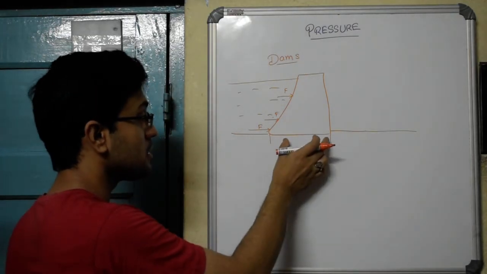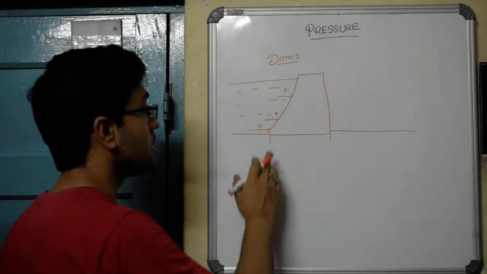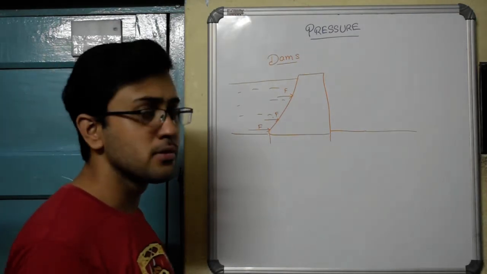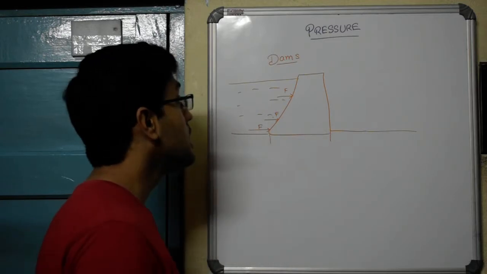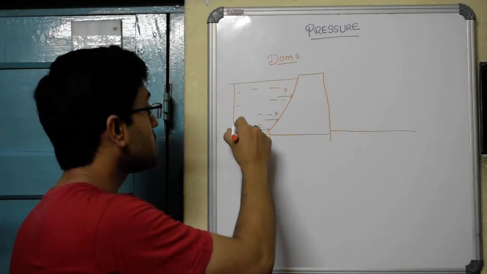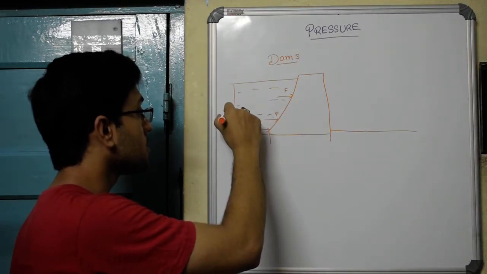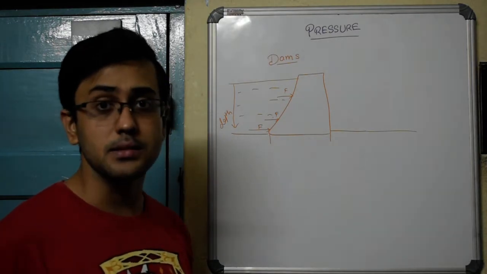Since this dam has a greater area because of the thicker base, it can withstand the pressure due to the water. You will also study one of the laws of liquid pressure, where it will be mentioned that the pressure exerted by a liquid column increases with depth. So that is another reason why dams have such broad bases.